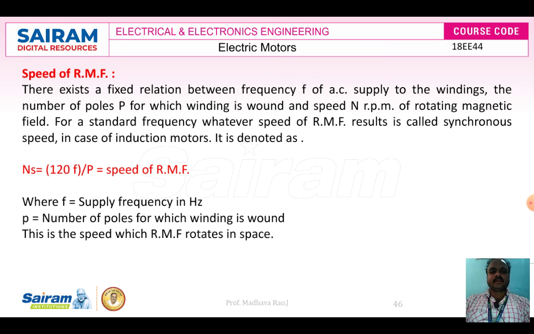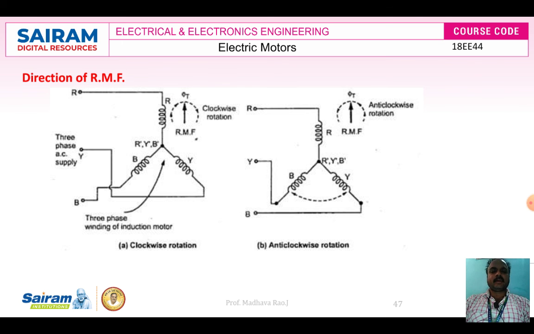Next we will see one more thing, the direction of RMF. You can change the direction of RMF by interchanging any two phases or two lines in a three-phase induction motor. So here we have two diagrams, clockwise direction and anti-clockwise direction. In clockwise direction, the phase sequence is positive sequence, RYB. In anti-clockwise direction, the phase sequence is negative.